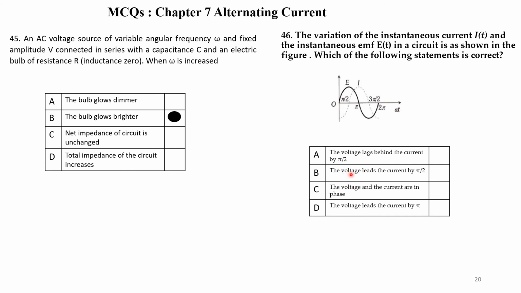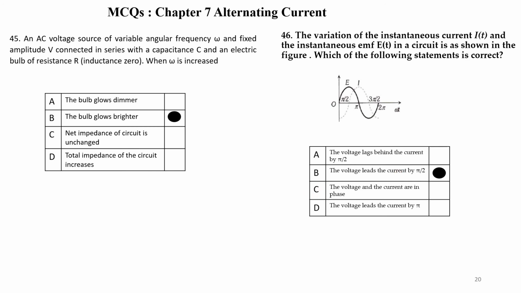Therefore, statement B is correct: the voltage leads the current by pi by 2. You see, pi by 2 is here. If you take the zero axis, the voltage is 0 at the origin, whereas the current is 0 after 90 degrees, that is after pi by 2. Since the voltage leads the current by pi by 2, this is the correct answer.